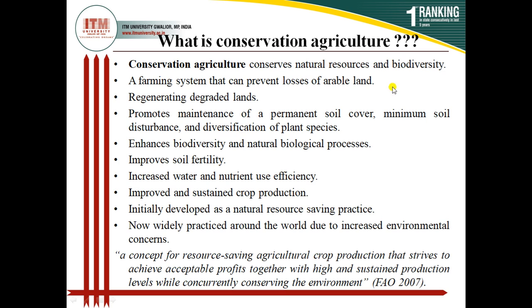When we do conservation agriculture like this, the consequence will be that we will enhance the biodiversity in our ecosystem. Natural biological process will be improved. So our ecosystem will improve, and this whole practice will improve soil fertility. And if it will improve soil fertility, then what will be the result? Nutrient availability or nutrient use efficiency. It will also improve your soil property, because it is regenerating degraded soil. It means it will improve your soil health.